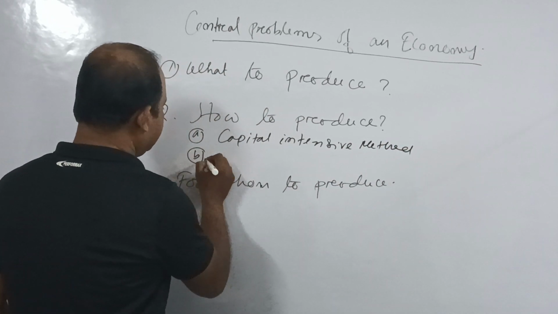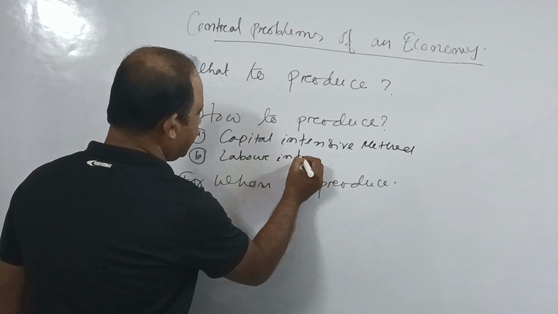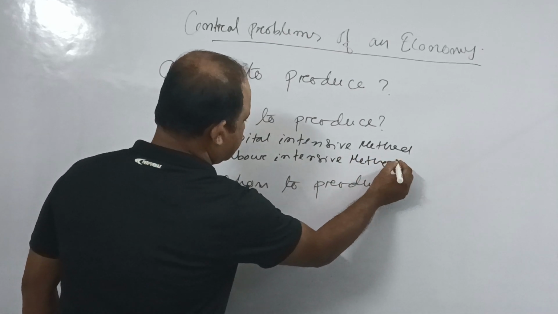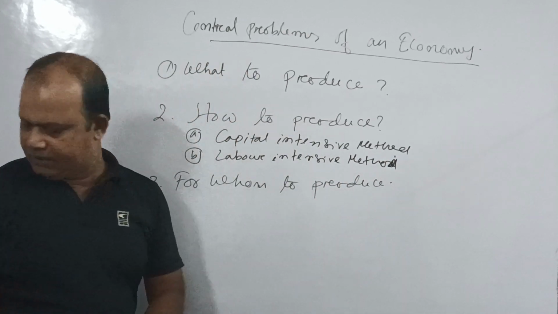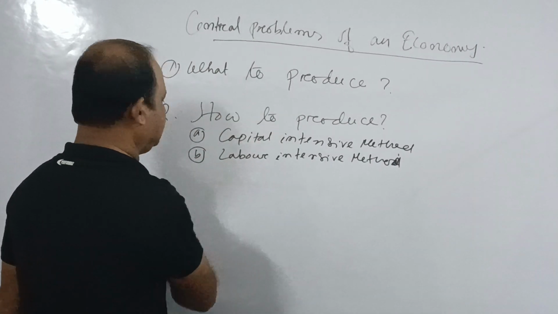And B is the labor intensive method. So these two, labor intensive and capital intensive method. Here I am elaborating these two.